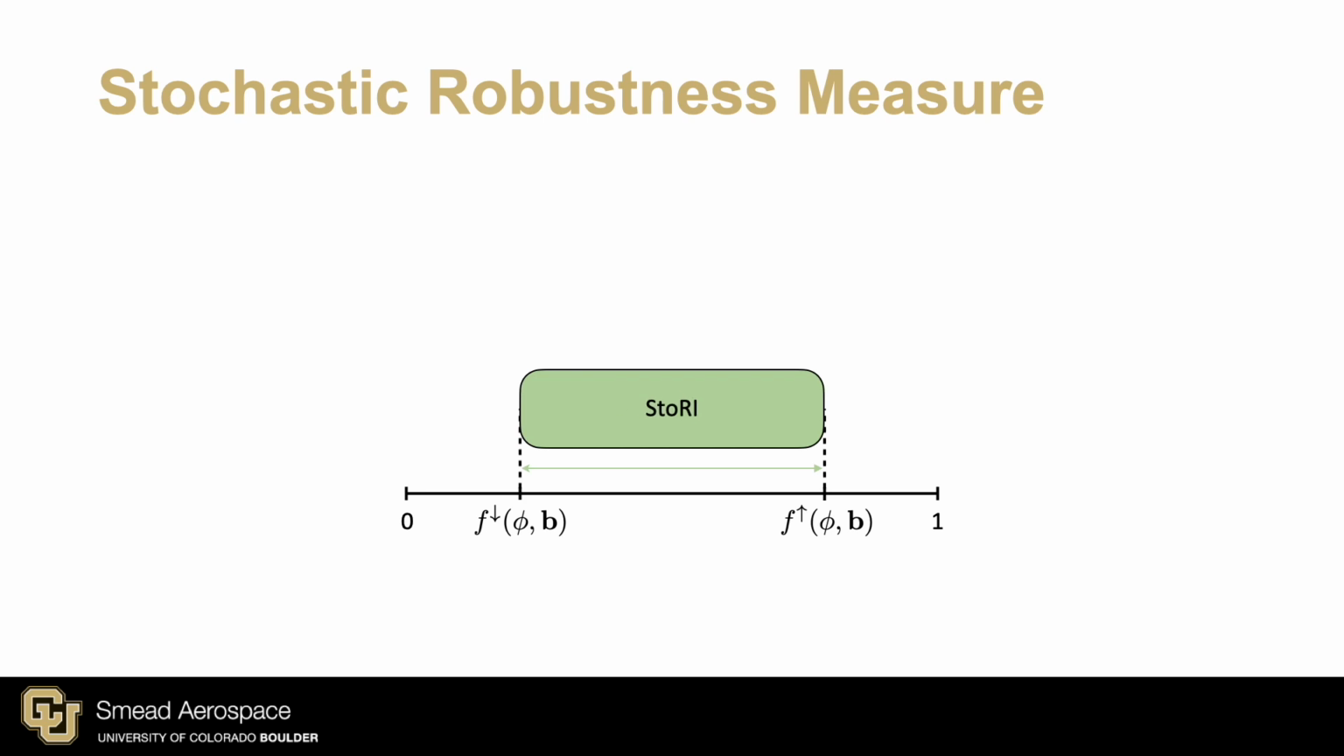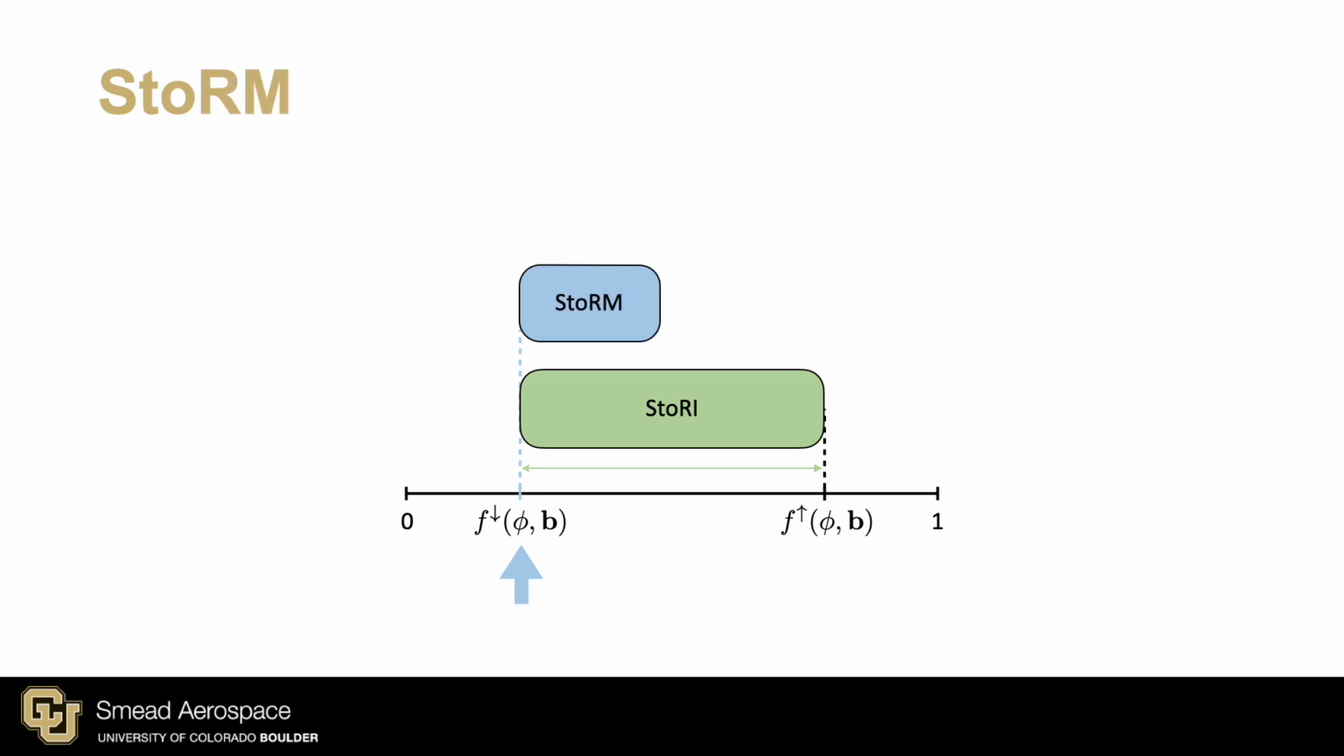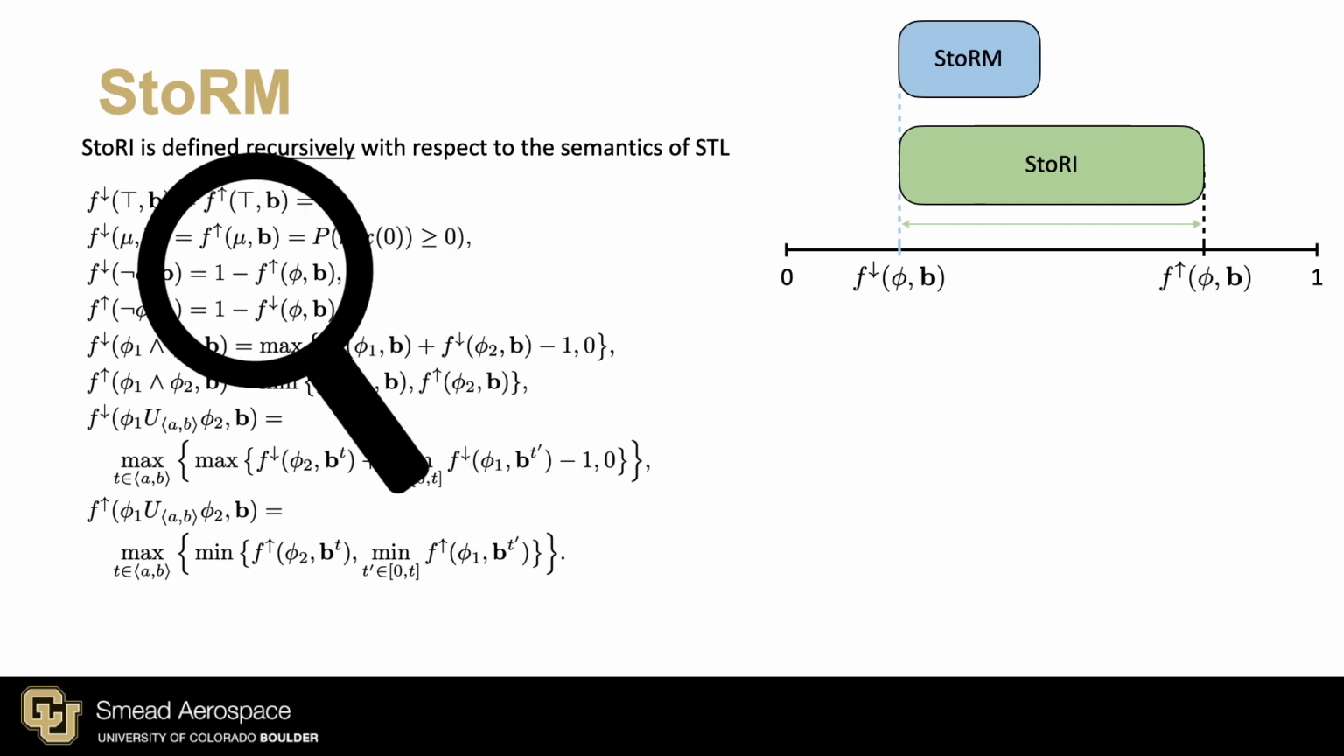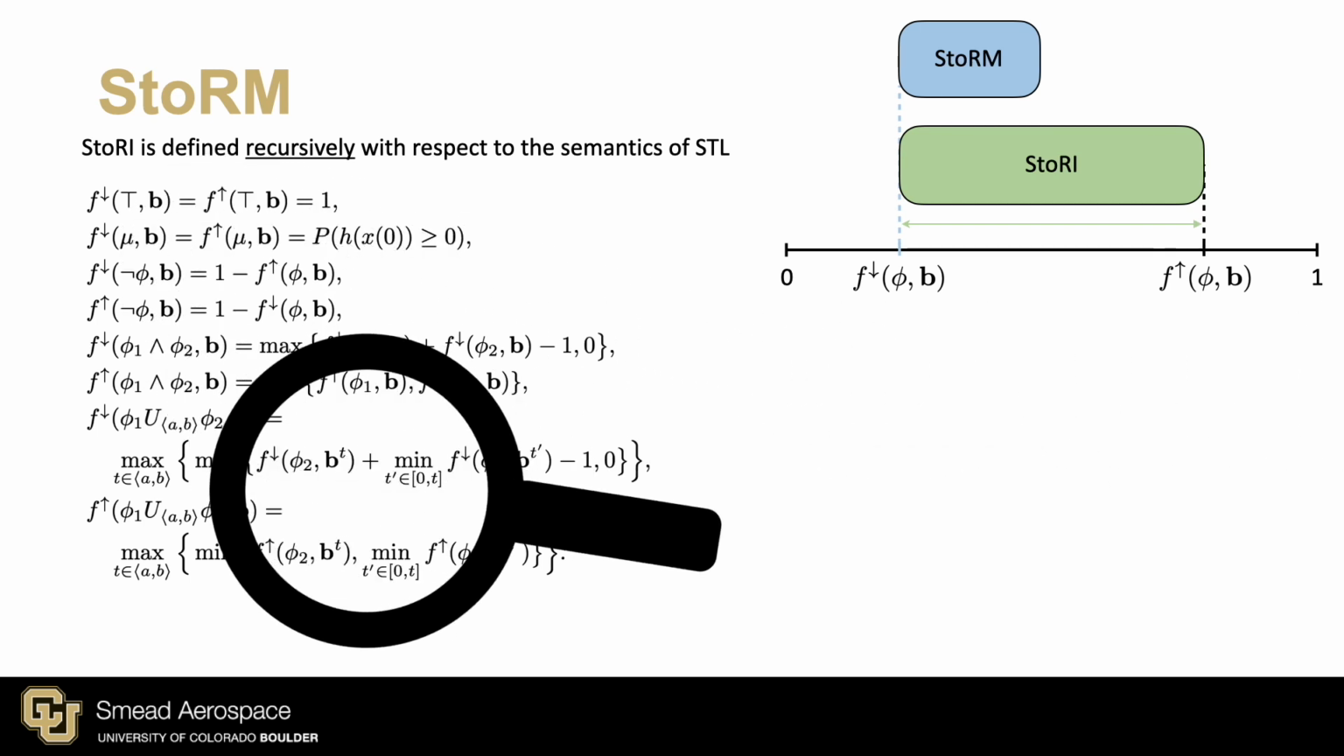These intervals are the foundation for the stochastic robustness interval, an interval between 0 and 1, also known as the story. The stochastic robustness measure itself is the lower bound of the story and is also called the storm. The story is defined recursively with respect to the semantics of STL and probability theory. For a more in-depth discussion of the mathematics, please refer to the paper.